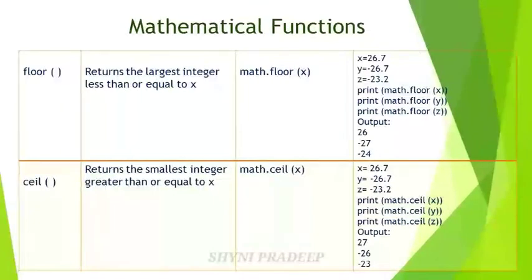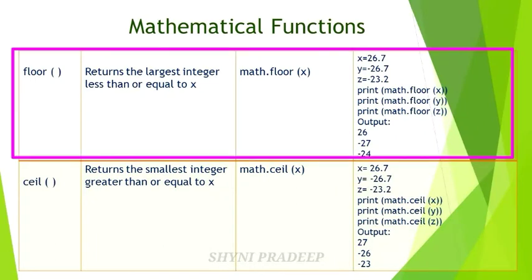Next let us see about mathematical functions. First function is the floor function. It returns the largest integer less than or equal to x. Its syntax is math.floor of x. Here a floating point number is given. You have to find the nearest integer value of that number, but that number should be less than the given number. Okay, see here, x is equal to 26.7 is given.